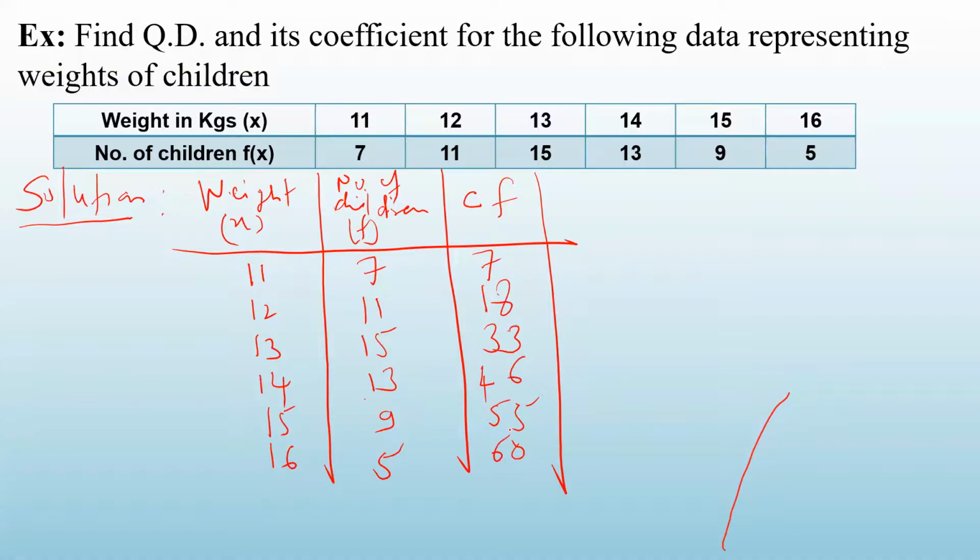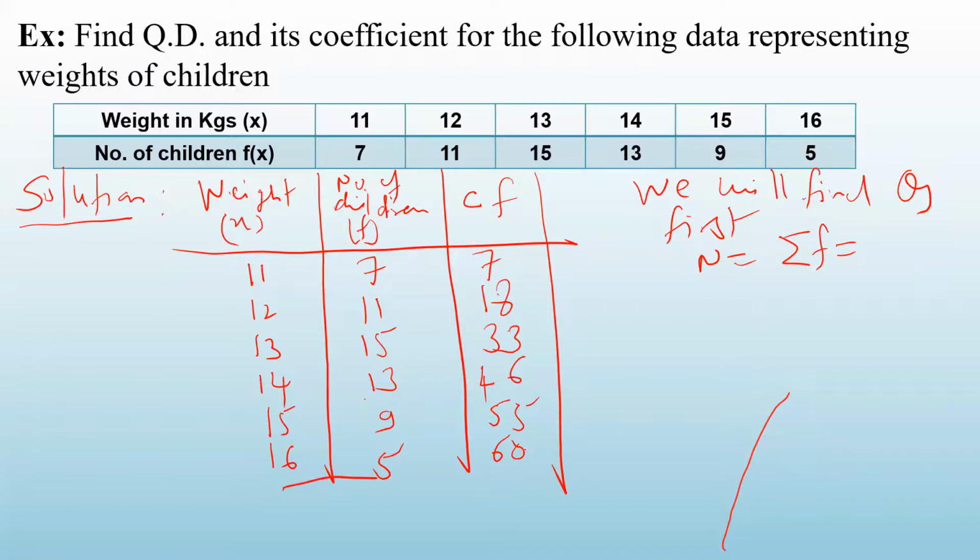So the very first step to find Q1 and Q3: we will find Q1 first. To find Q1, the very first step is to calculate cumulative frequency. The next step is what? Find capital N. What is capital N? Summation of frequencies. How much is it? If you add this column, the summation of frequency, you will get 60, correct? So N is 60.